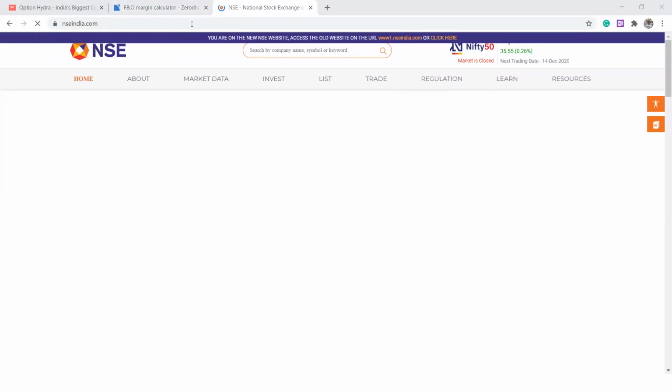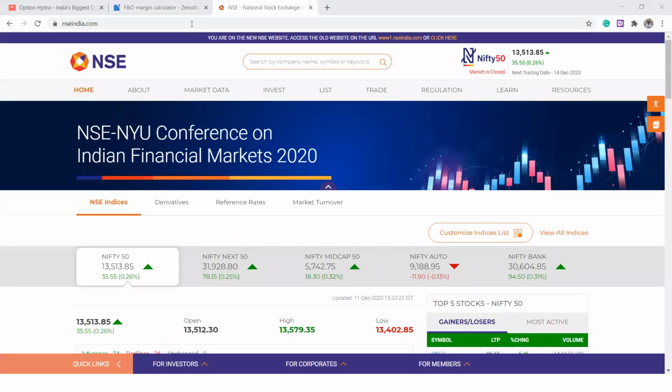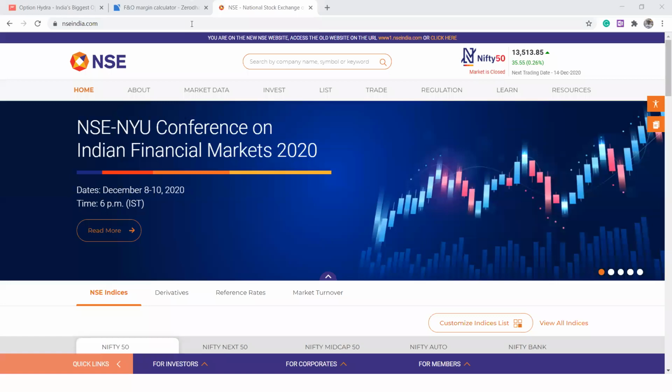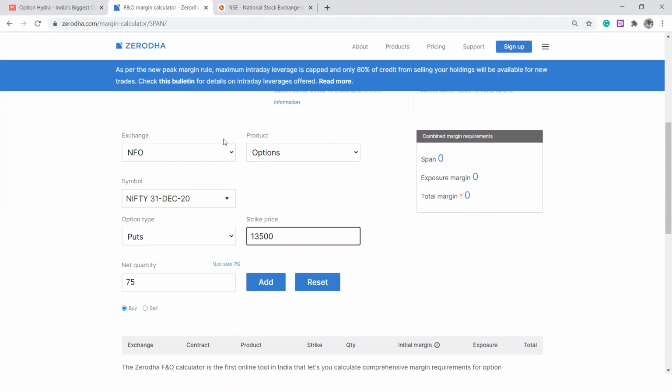You could see that Nifty closed around 13,513.85. So you are thinking that Nifty will fall from here, and as an option buyer, you are taking a bearish opinion in the markets, and you are going and buying one lot of the 13,500 strike price.